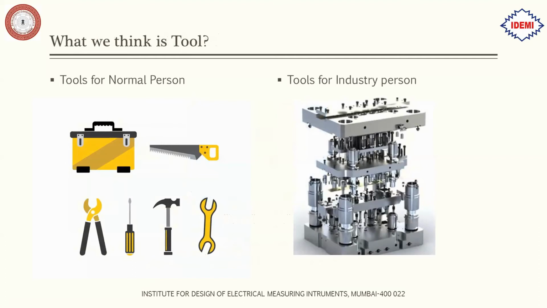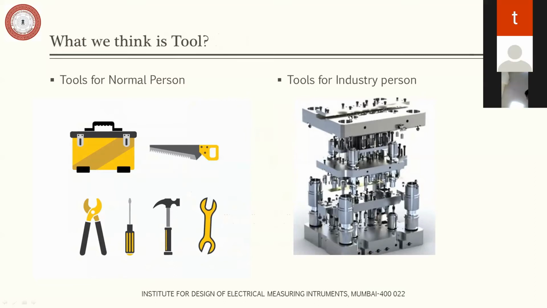So what do you think a tool is? What a normal person thinks a tool might be is the one which we use for tightening devices or doing some kind of work, for example, the pliers, screwdrivers, or a spanner.